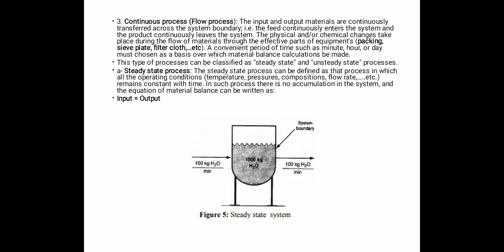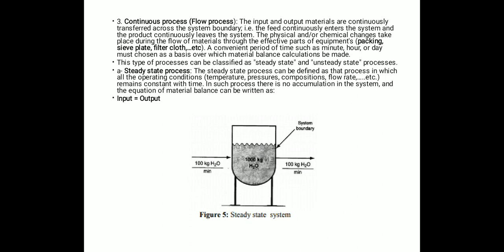This type of process can be classified as steady state and unsteady state process. Now let us see the steady state process. The process can be defined as steady state in which all the operating conditions, that means temperature, pressure, composition, flow rate, remain constant with time. In such processes, there is no accumulation in the system and the equation for the material balance can be written as input is equal to output.